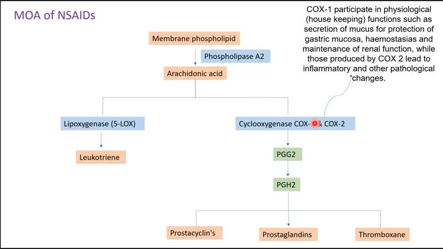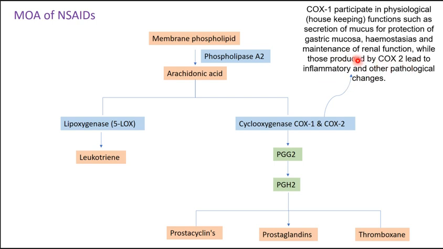Now, COX-1 and COX-2 participate in housekeeping physiological functions, such as secretion of mucus, protection of gastric mucosa, hemostasis, and maintenance of renal function.